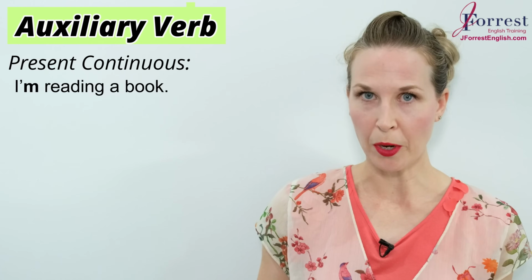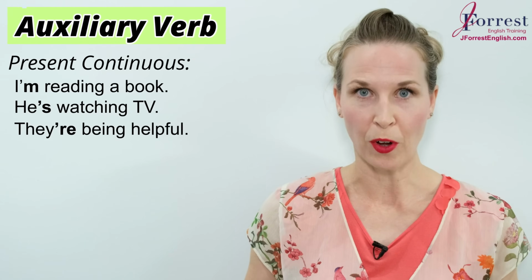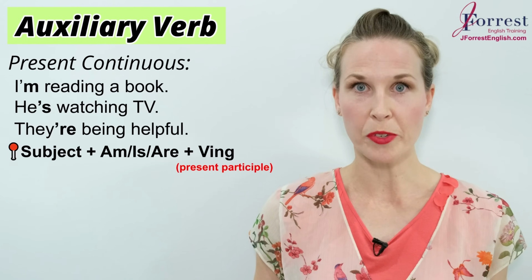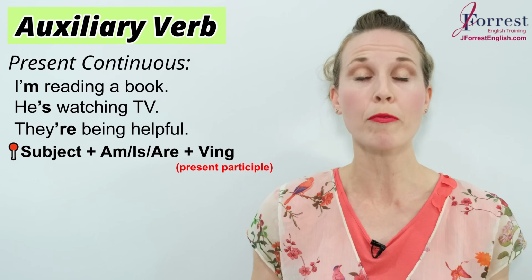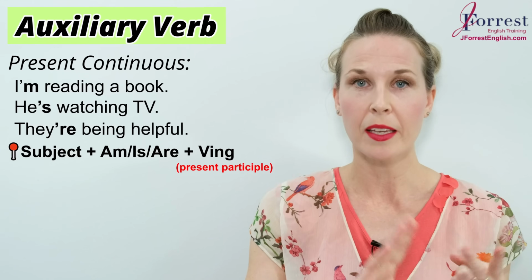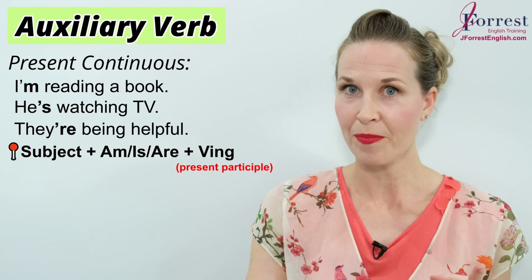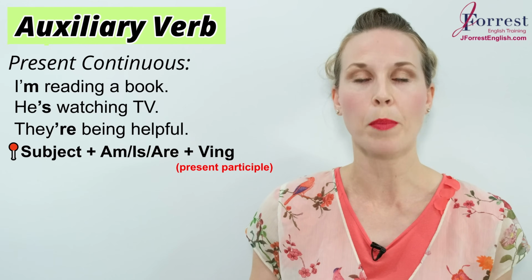I'm reading a book. He's watching TV. They're being helpful. The structure here is subject, and then you need the verb to be in the present simple. So you have those three options depending on the subject. Am, is, and are. And then you need your verb in ing, which is the present participle.